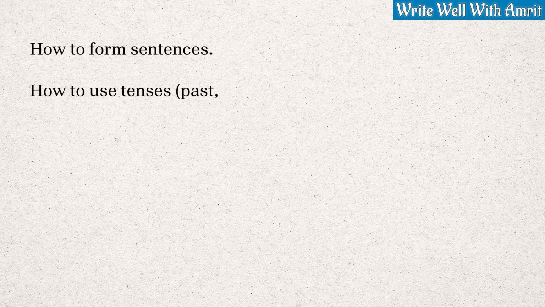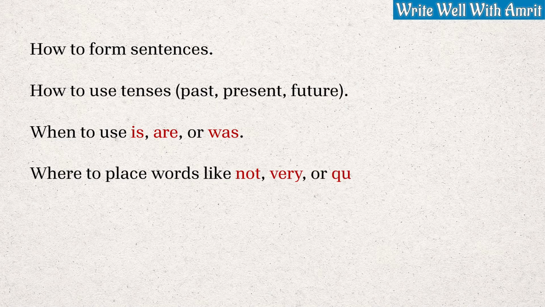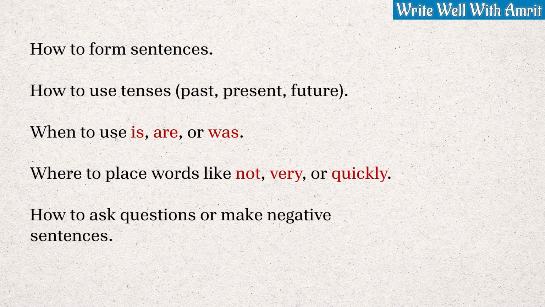Grammar tells you how to form sentences, how to use tenses, past, present, future, when to use is, are or was, where to place words like not, very or quickly, how to ask questions or make negative sentences.